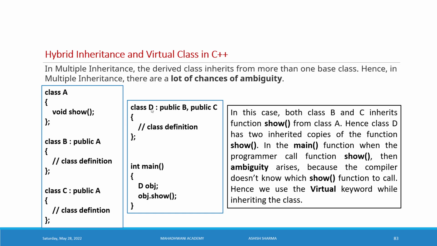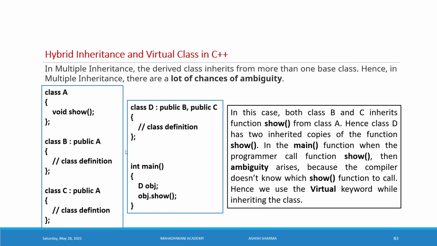Now in the class D, we are accessing the members from the class B and the class C. Class B and C have members from the class A. So class B has a show method and class C has a show method. Both are having a show method. It is really very confusing to the compiler which show method will be executing. It makes the ambiguity. Lot of chances of ambiguity here.